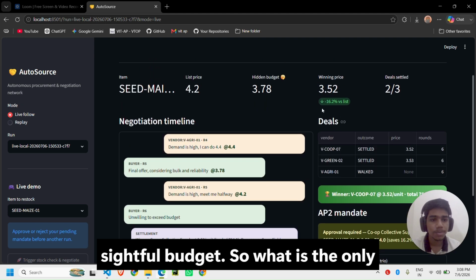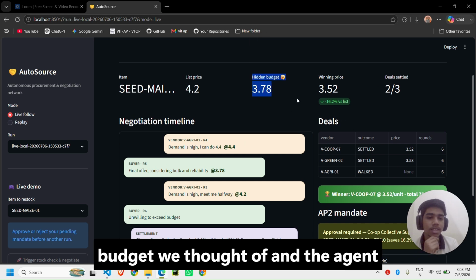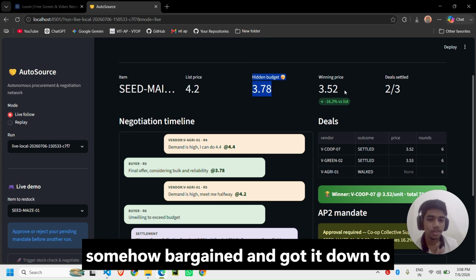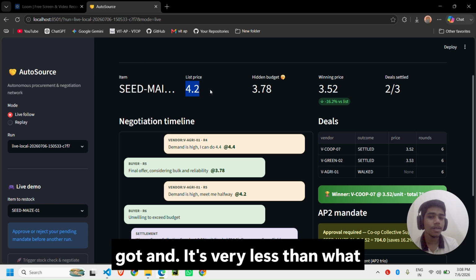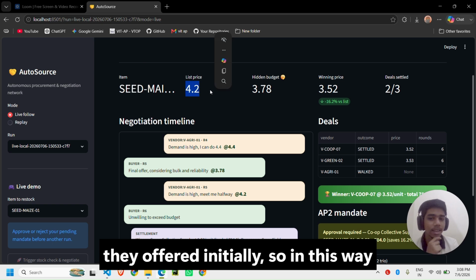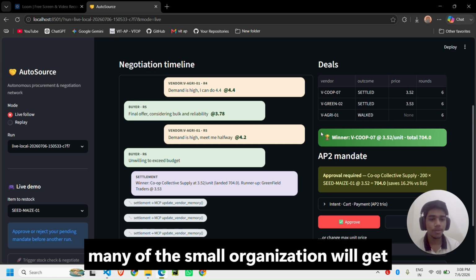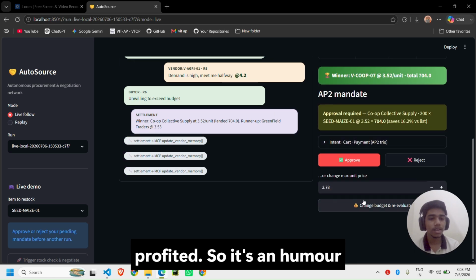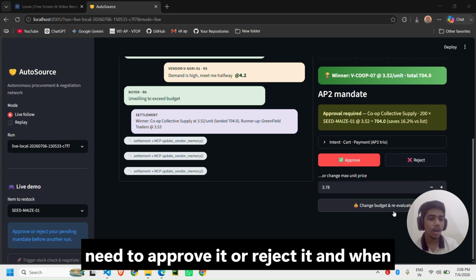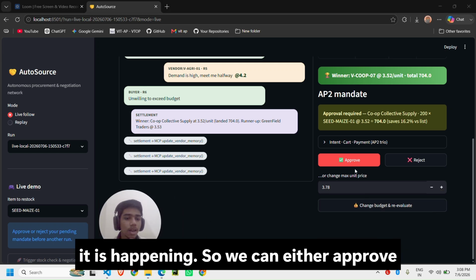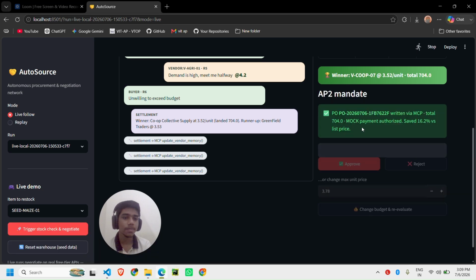So what is the winning price? This was the budget we thought of, and the agent bargained it down to 3.52. That's 16% less than what we had, and much less than what they offered initially. In this way, many small organizations will profit. It's a human approval step. It is up to us whether we approve or reject it. We can either approve or reject it, and everything looks fine. I will approve it.